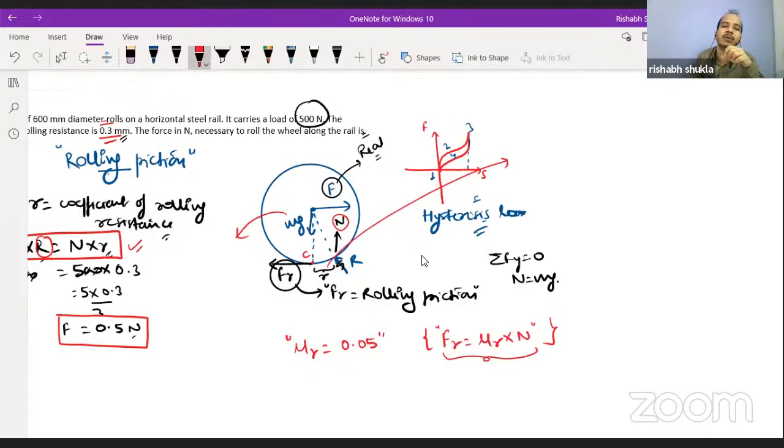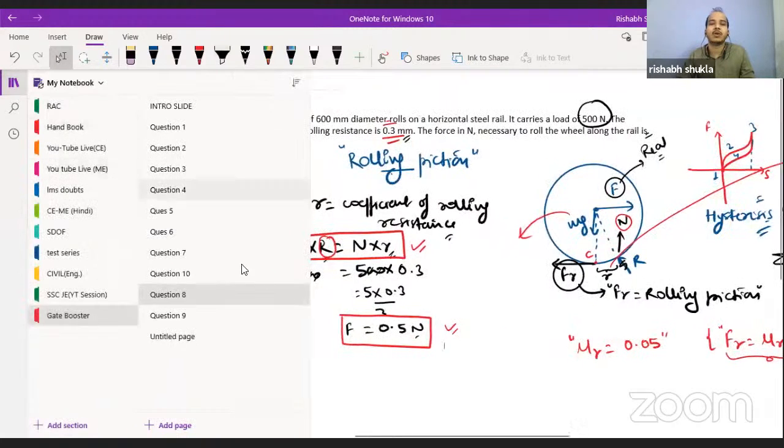From here, we concluded that F is equal to 0.5 Newton. We have seen that the value of the rolling friction force is very less. So we do not include these forces whenever the body is accelerating. Only whenever the body is performing constant velocity motion will we discuss the rolling friction questions or rolling friction concept.